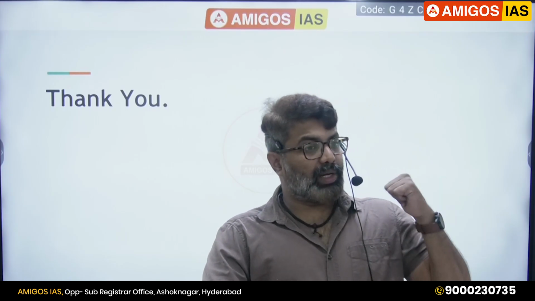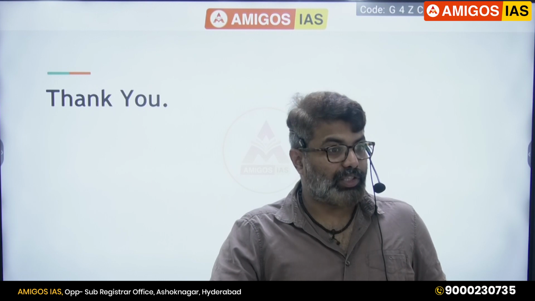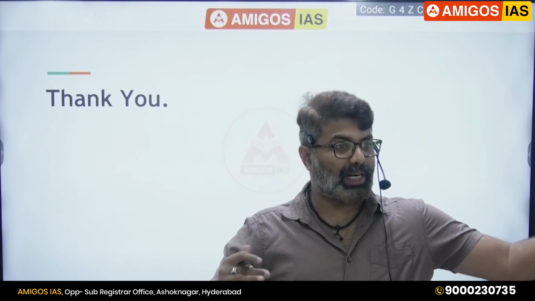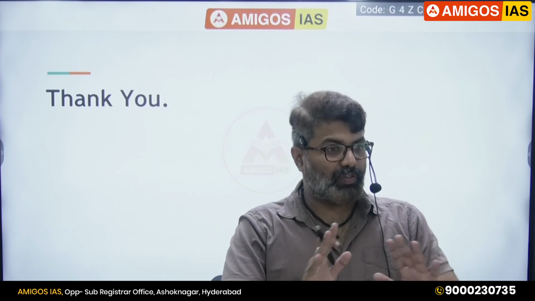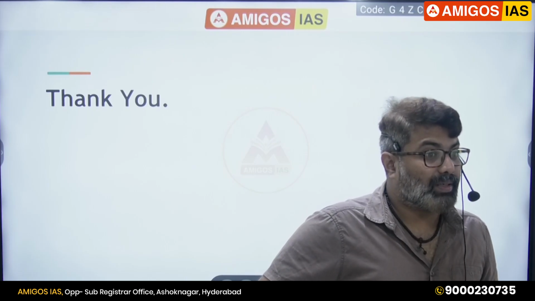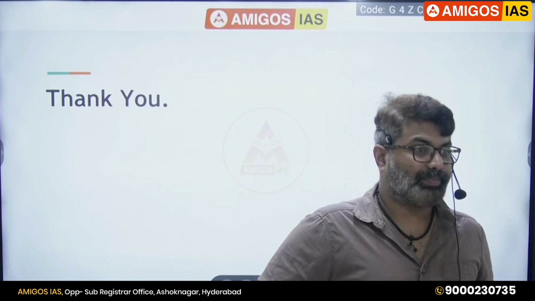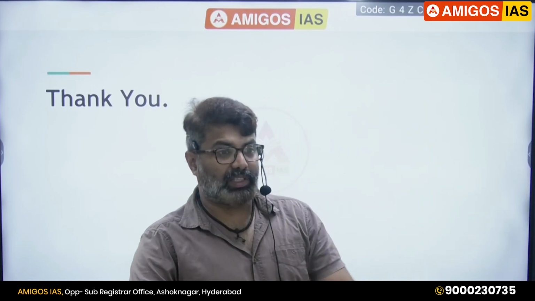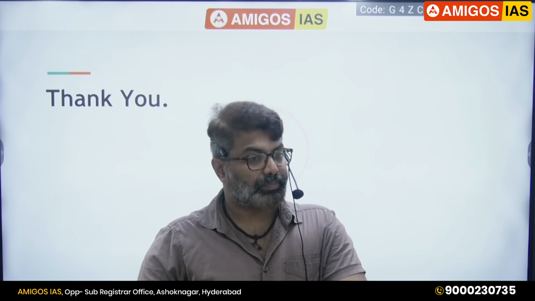Here in optional, world geography is not there. In GS we are doing world geography. Remember, the world map is not there here. That means the syllabus is not that lengthy. In GS we are reading more. In optional, world geography is not there. Landforms are also not there. Remember we did one topic called landforms: fluvial landforms, glacial landforms, karst topography. That is not there here. But knowledge of that is very important here, for studying topics like erosion surfaces. Anyhow, we have covered it in GS. Any doubt?